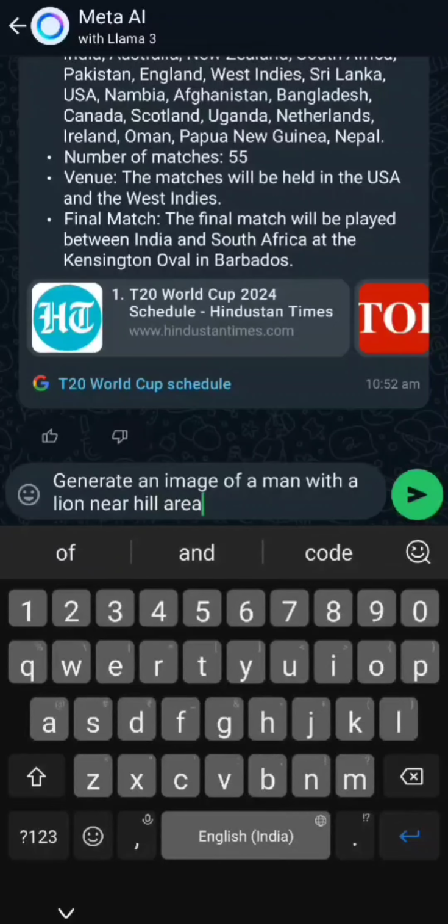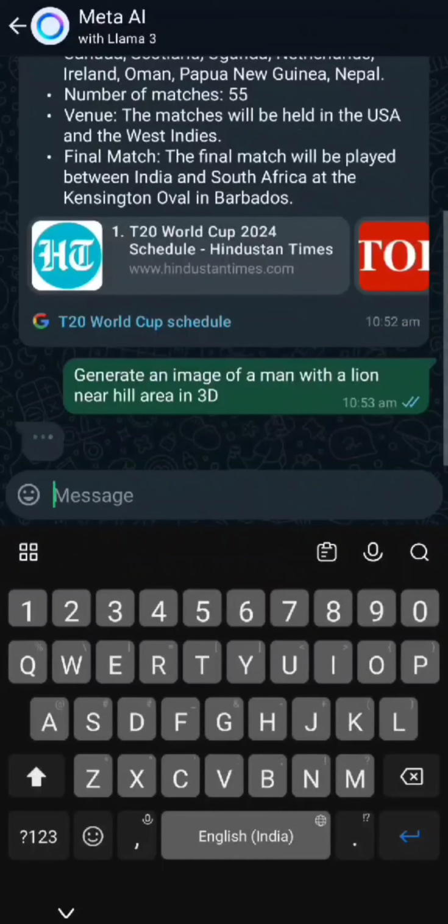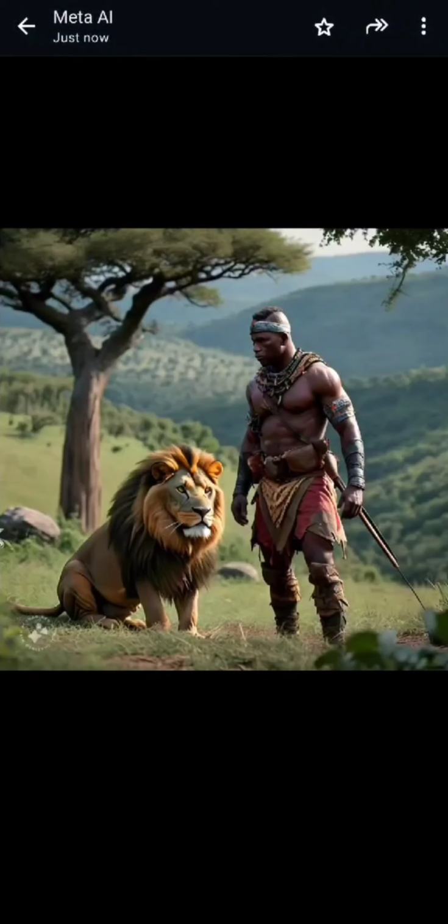So even you can see the same images in Tial, so it's somewhat easier because you can use it in WhatsApp easily and directly. So I have entered some text prompt here, so it is generating my image, whatever I ask, in 3D model. So you can see it's already generated a 3D model of a person with a lion. You can see in the background there is a hill. So that's what I mentioned in the context message, what I entered in the text area.